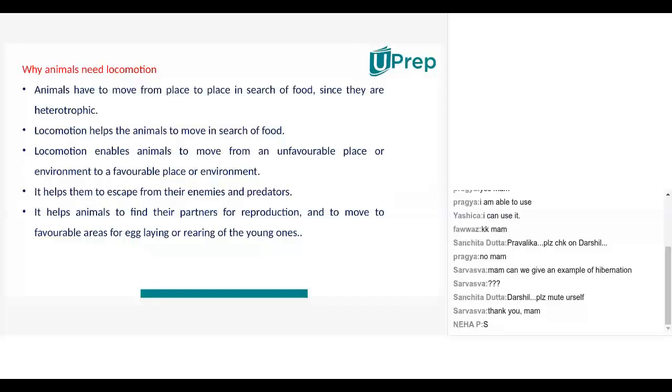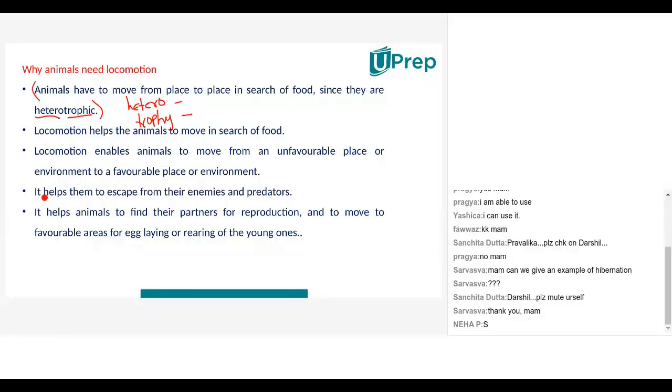Animals have to move from place to place in search of food, since they are heterotrophic. Heterotrophic. Can you please explain the entire sentence? First, tell me what is heterotrophic. Anjali, what is the meaning of heterotrophic?